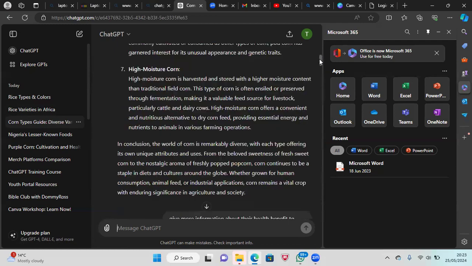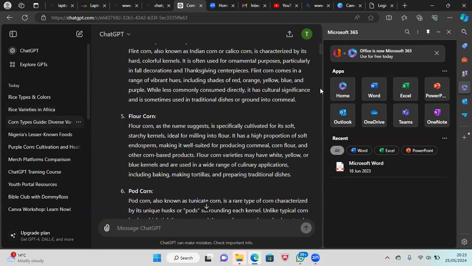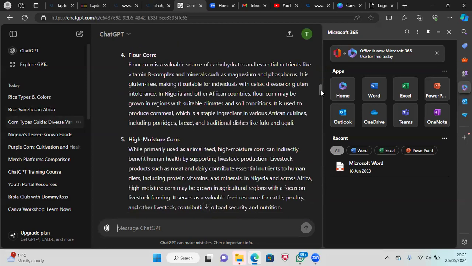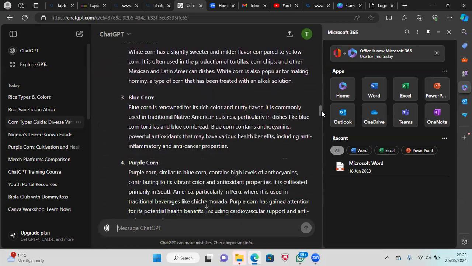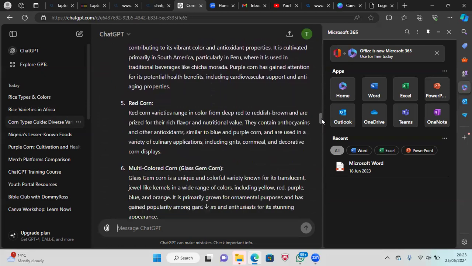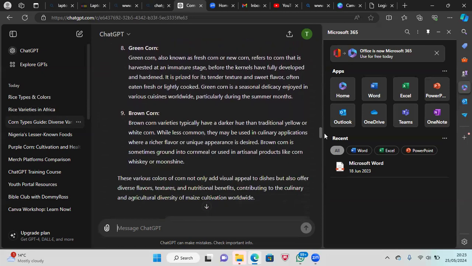Now, this one, the query is on types of corn. Give me an article on types of corn. So we got loads of corn there: popcorn, flour corn, high moisture corn. And then I probed it, saying, can you give me colors? So we started having blue corn, purple corn, red corn, multicolored, orange corn, green corn, brown corn.